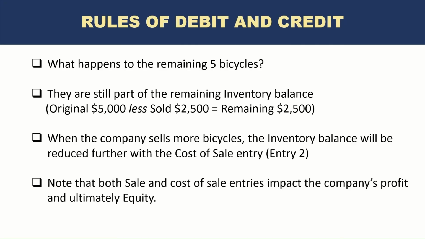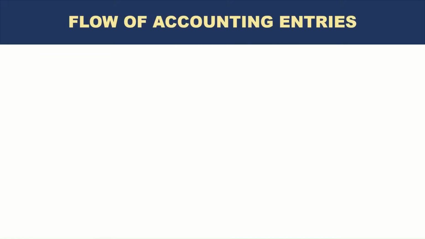Note that both sale and cost of sale entries impact the company's profit and ultimately equity. You saw that we noted that the company is making about $300 per bicycle, but the way it's recorded in accounting is through two entries. One is the sale entry, where we record the income, and the other is the cost of sale entry, where we record the expense. And both these entries have an impact on the profits or equity of the company. Next up, we will learn about the flow of accounting entries.